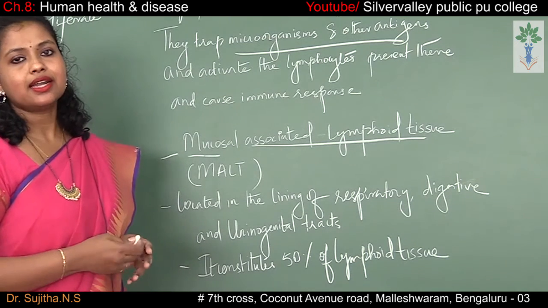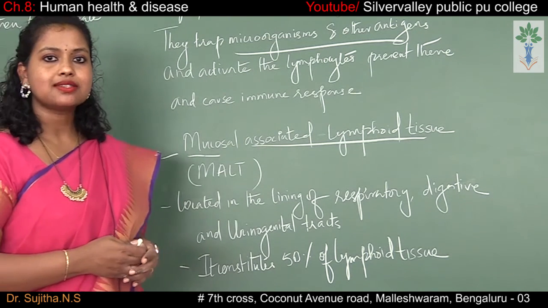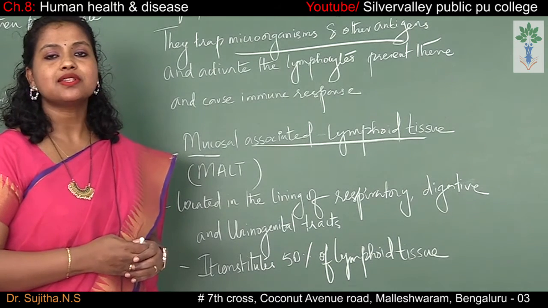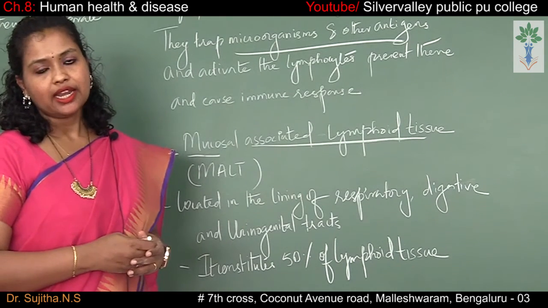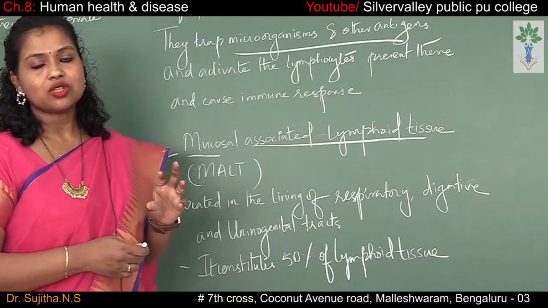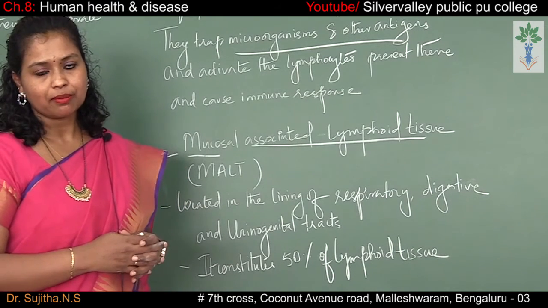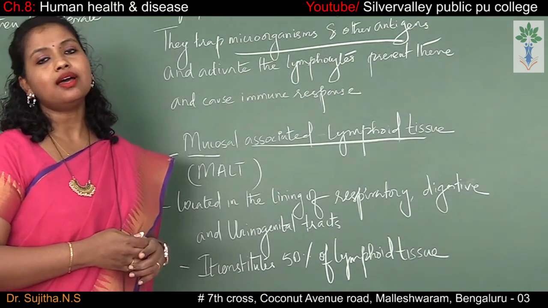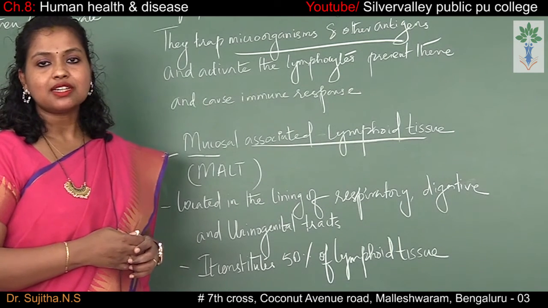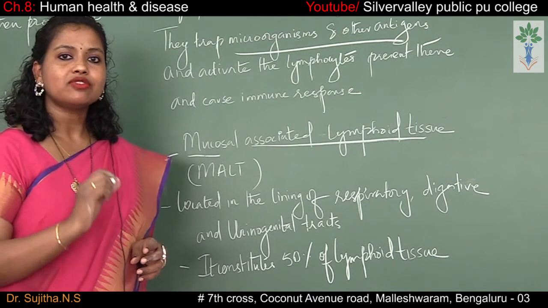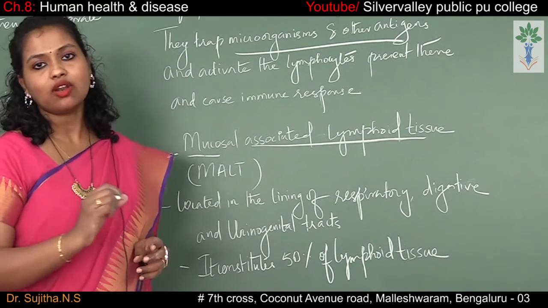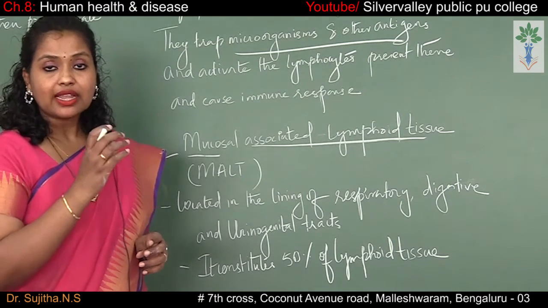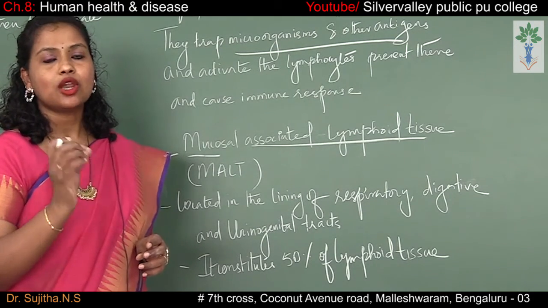Then the next secondary lymphoid organ which we discussed was the tonsils. Tonsils are also lymph nodes, which are present in the back of our throat. It is a part of the immune system. The next one was the Peyer's patch. Peyer's patch is also part of the immune system and is present in the ileum part of the small intestine. So in the ileum, Peyer's patch is located.